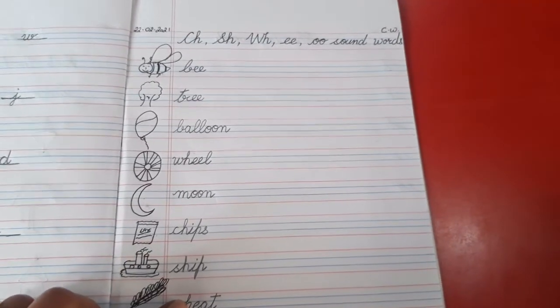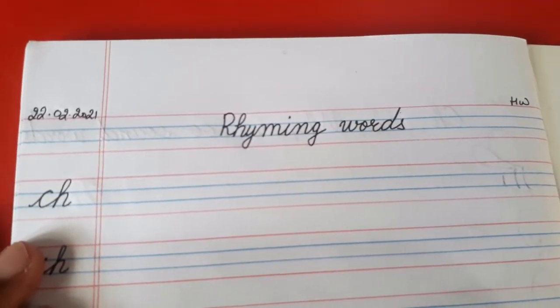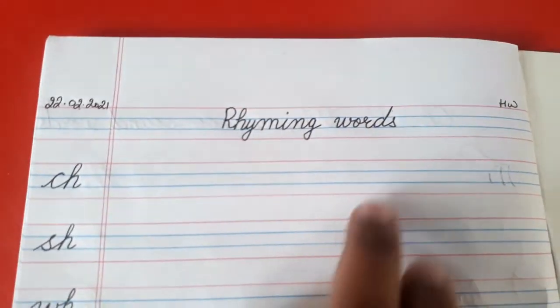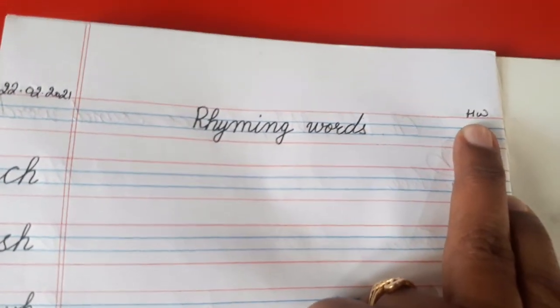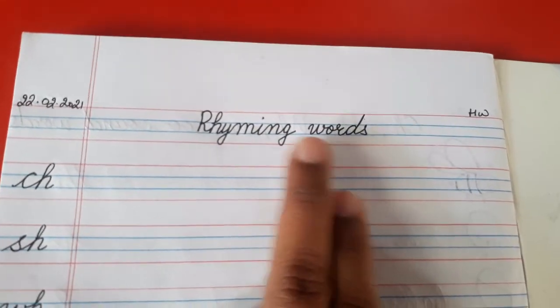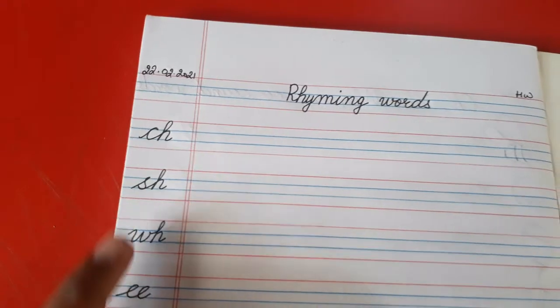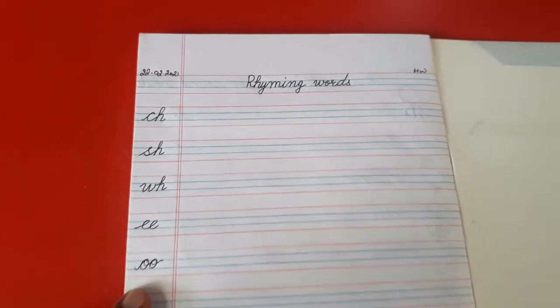All about your classwork. So what's your homework, class? In homework, you are going to practice writing rhyming words. Can you see here? So write down the date, topic and mention homework. So your today's homework is rhyming words for the ch, sh, w, e and o sound. So this is your today's homework. Clear? Remember, your classwork is different and your homework is different.